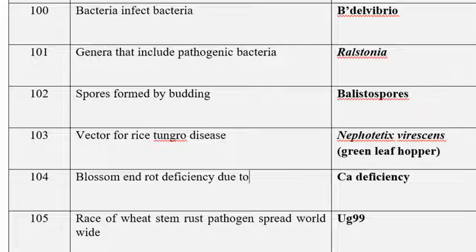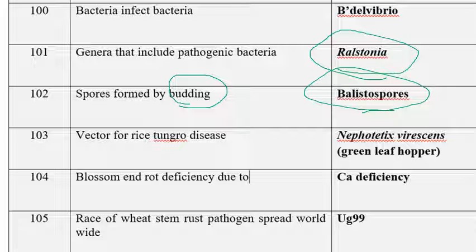The next one is the genera that include pathogenic bacteria. Among the given options, Ralstonia is the pathogenic bacterium. The next one: spores formed by budding are known as blastospores. The next one is the vector for rice tungro disease. Green leaf hopper is the vector for rice tungro disease. The scientific name of green leaf hopper is Nephotettix virescens. The next one is blossom end rot, normally of tomato, they will ask.